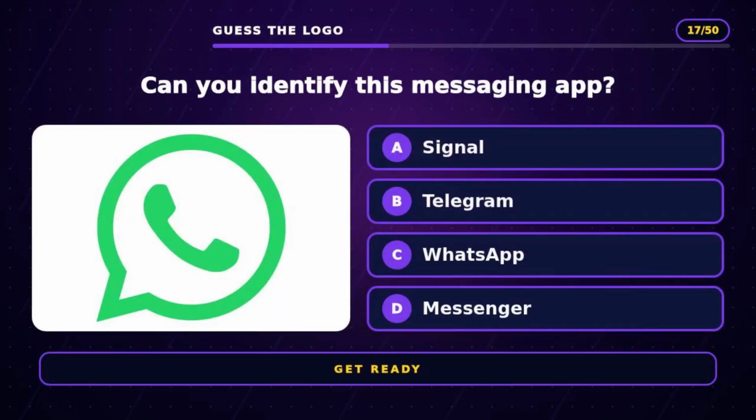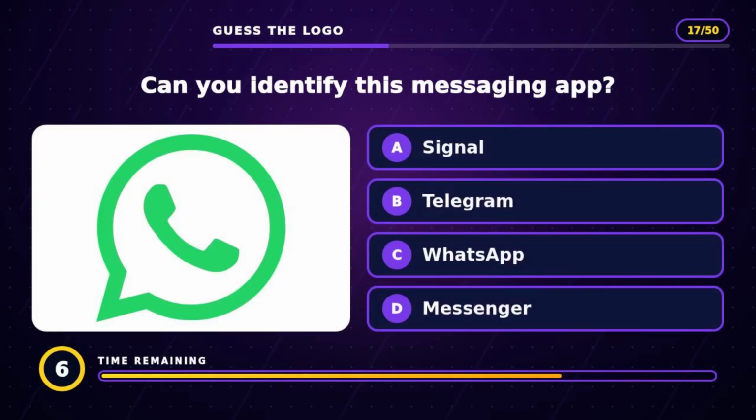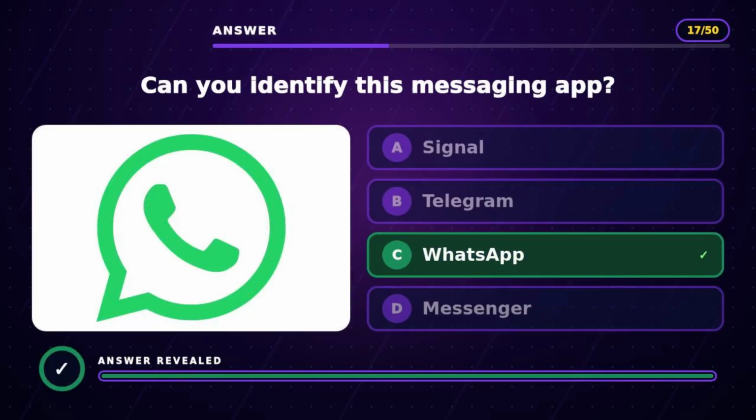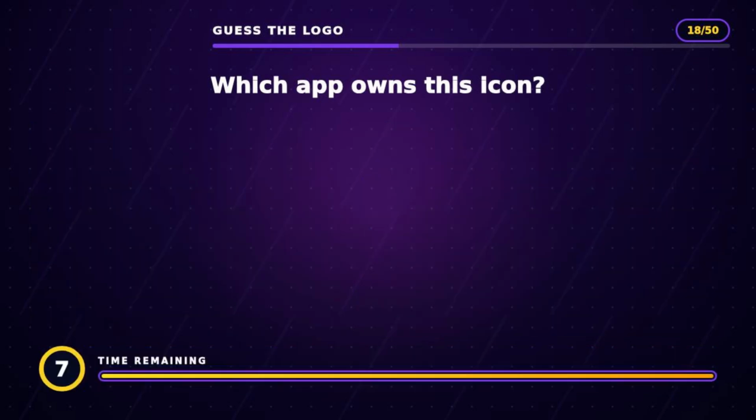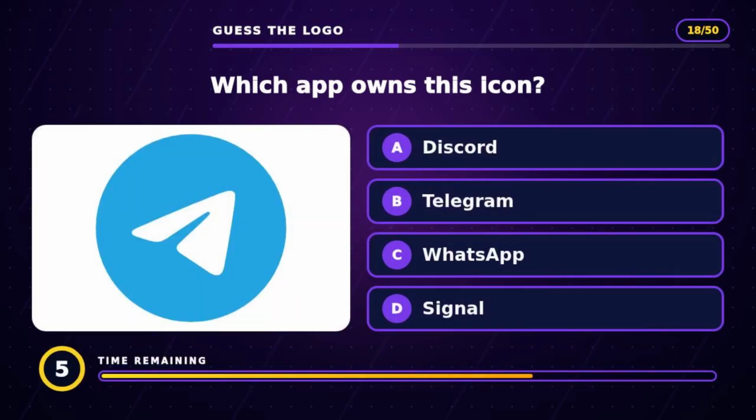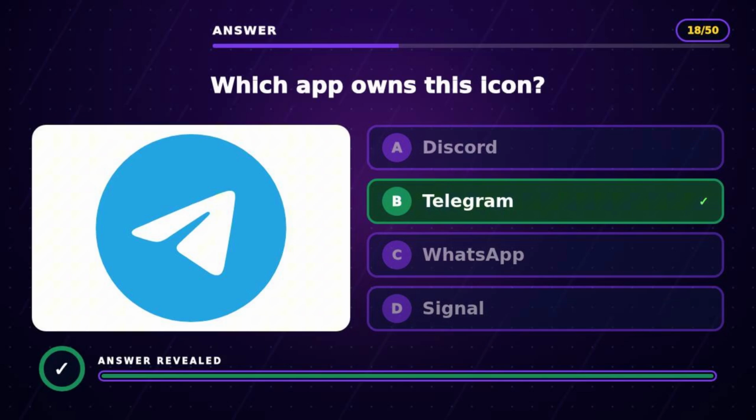Question 17. Can you identify this messaging app? The answer is C, WhatsApp. Question 18. Which app owns this icon? The answer is B, Telegram.